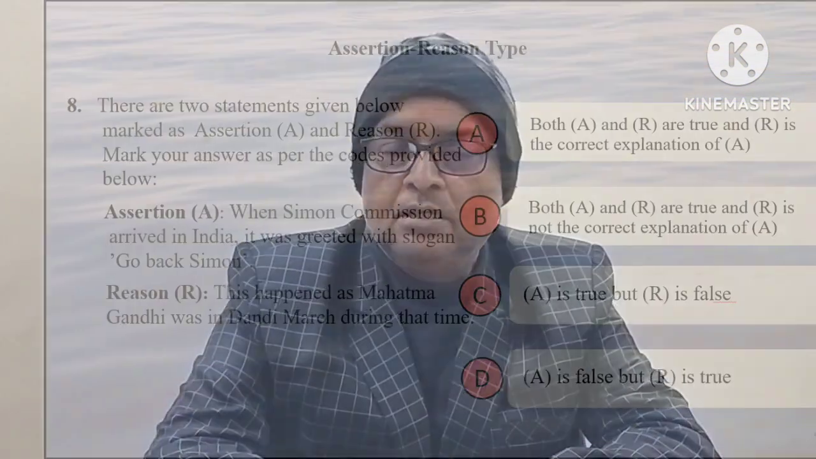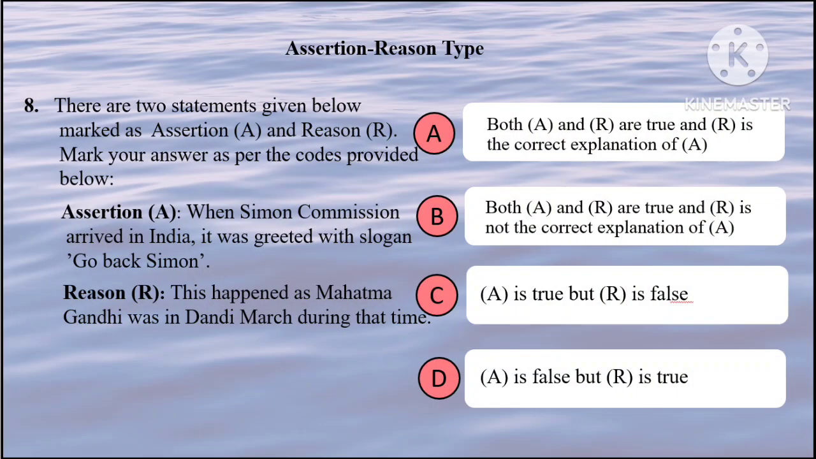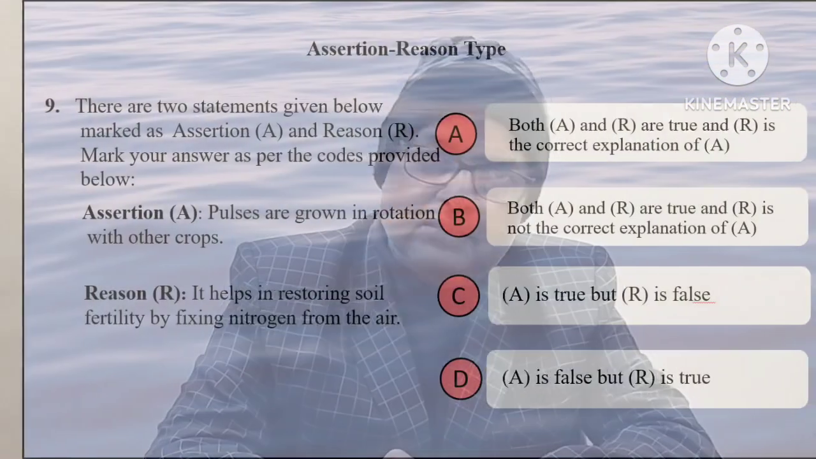Next, assertion: When the Simon Commission arrived in India, it was greeted with the slogan, "Go back Simon." This is true. Reason: This happened when Mahatma Gandhi was in Dandi March during that time. No. Simon Commission arrived in 1928, whereas Dandi March happened in 1930. Time period is different. So assertion is true, but reason is false. Hence option C.